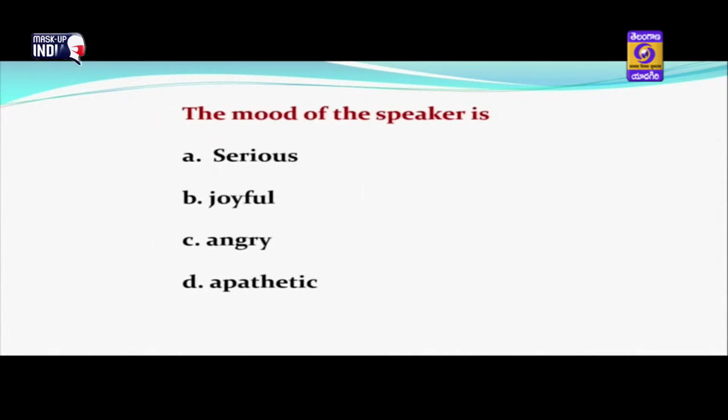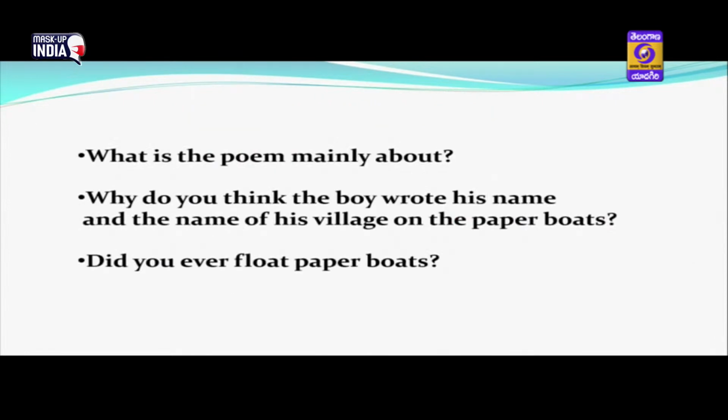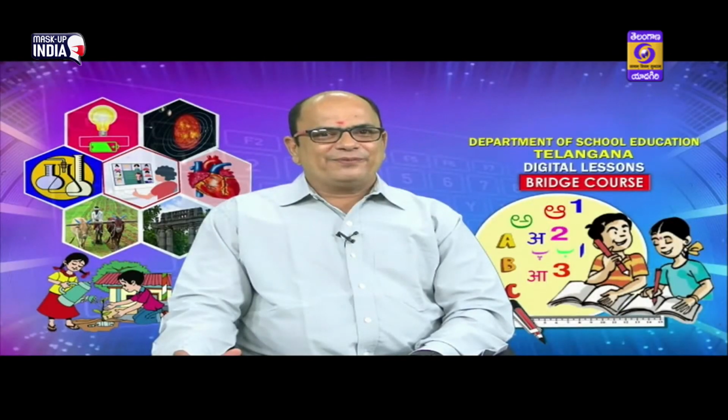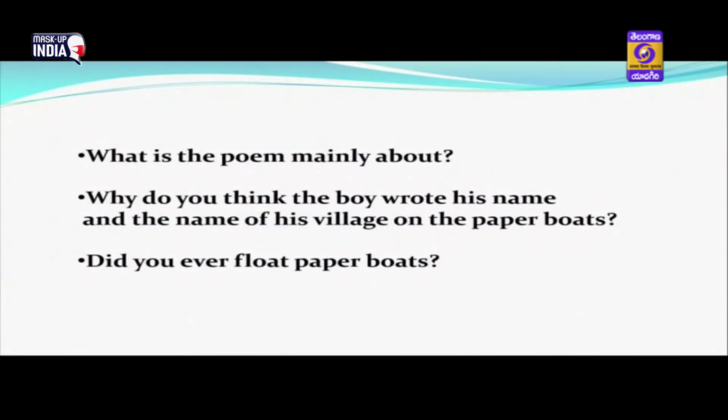The mood of the speaker, is he serious or joyful or angry or apathetic? It's very clear floating paper boats is a joyful activity and the mood is also joyful. And here are a few test items. What is the poem mainly about? The poem is mainly about the activity of the child, and the child is floating the paper boats and he is leaving them in water and he is decorating them. He is writing his name and the name of the village and he is expecting to have new friends.